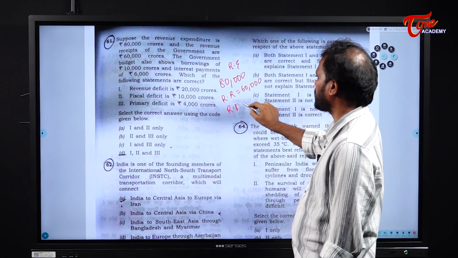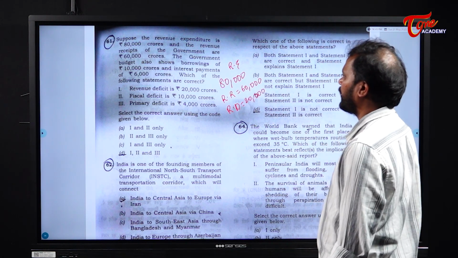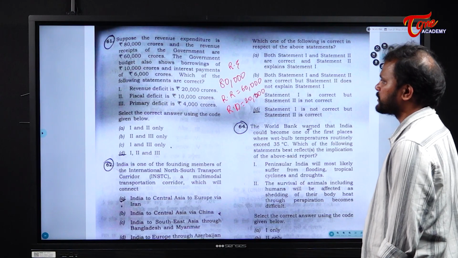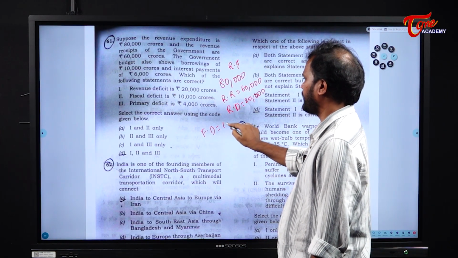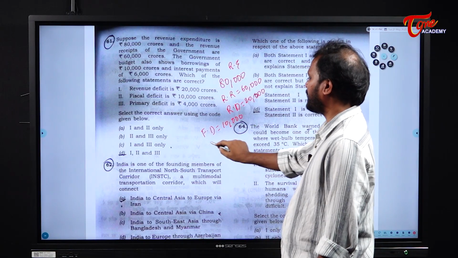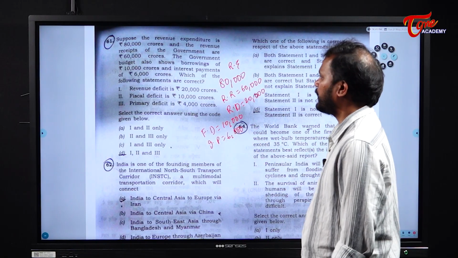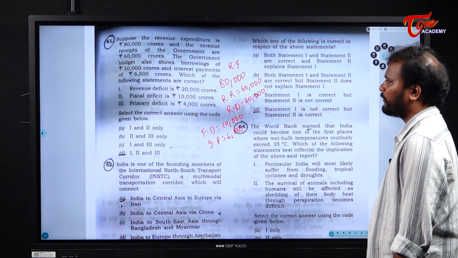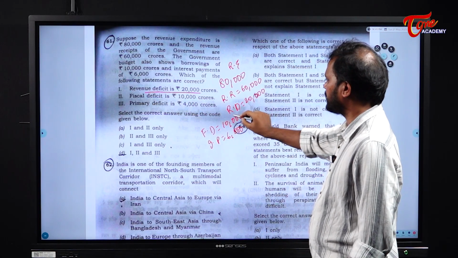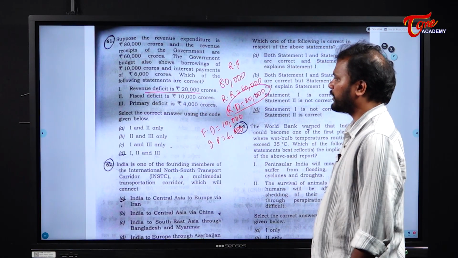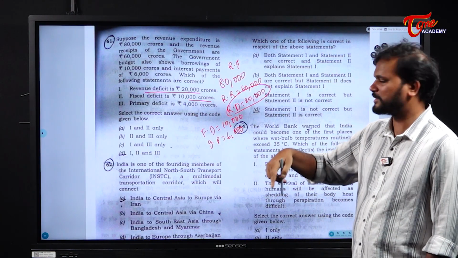So revenue deficit is equal to 20,000. Let us conclude it like that. Now the government budget also shows borrowings of 10,000, which is nothing but fiscal deficit, and interest payment is 6,000 crore. Now the question is, which of the following statements are correct? First, revenue deficit is 20,000. Yes, it is 20,000. We have already done that. Next, fiscal deficit is 10,000. Fiscal deficit is nothing but the borrowing.